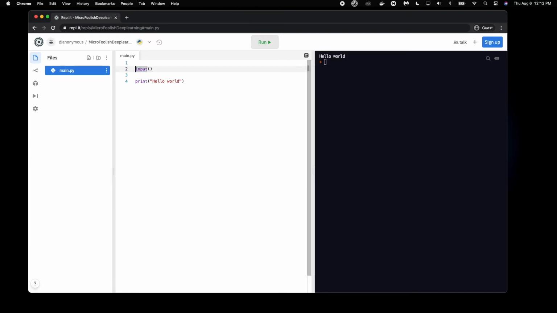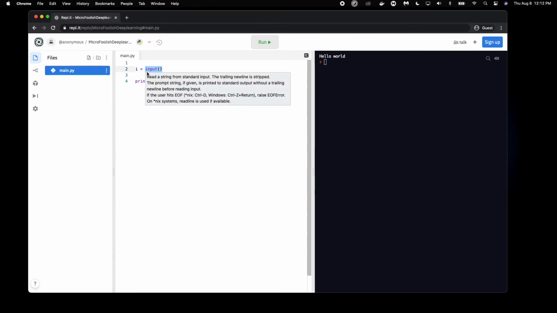What I mean by this is, let's say we create a variable such as this by typing out I and then an equal sign, which is assigning this value on the right hand side to the left hand side. So what this is doing is assigning the value of the input to the variable I.